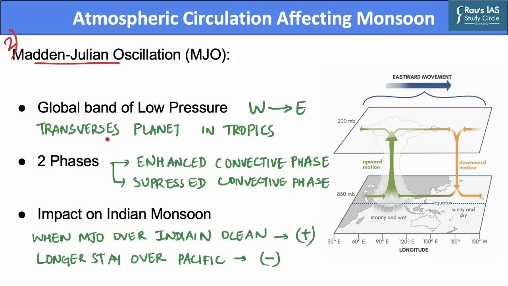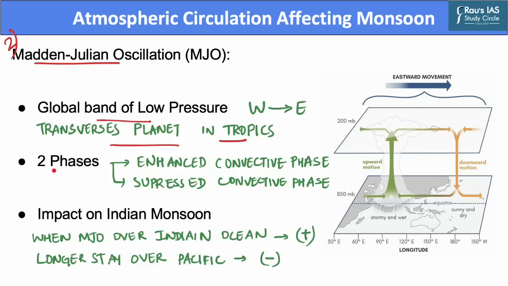The Madden-Julian Oscillation is a global band of low pressure that moves periodically from west to east in direction, and it determines the initiation and intensity of low pressure areas and also oversees the monsoon onsets under its footprint. It is a disturbance of clouds, rainfall, winds, and pressure that traverses along the planet in the tropics and returns to its initial starting point in 30 to 60 days on average.